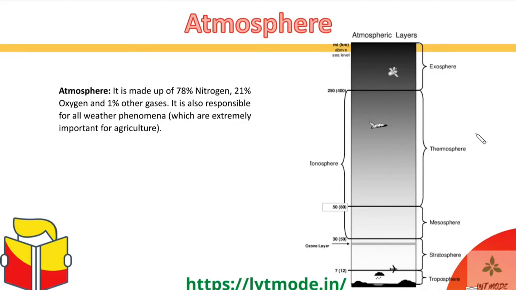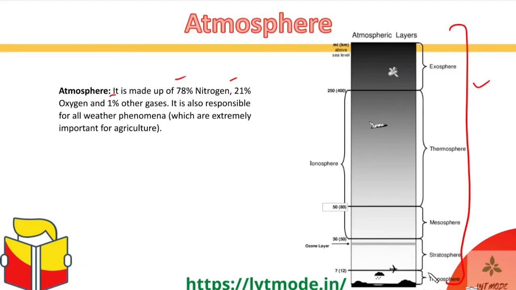Let's try and understand what the atmosphere is now. So atmosphere is basically made up of 78% nitrogen, 21% oxygen and 1% other gases. Okay, so this is the basic composition of atmosphere which any child would know. And again, these layers of the atmosphere, you have studied in your basic classes, in your schools, in your colleges and everywhere. But again, I'll just give you a brief description of it so that we can move towards understanding in detail of the further topics.